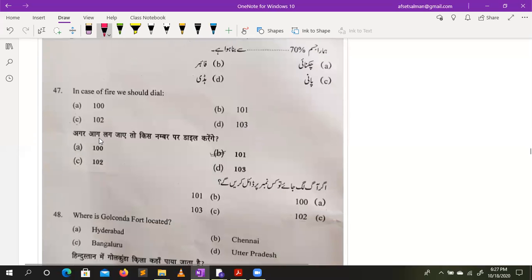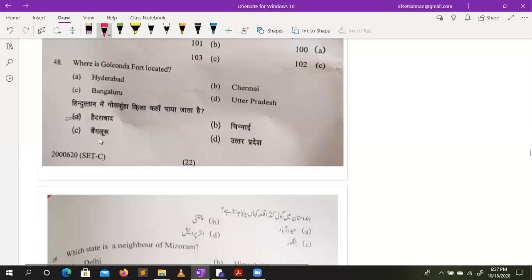In case of fire, we should dial the fire brigade number, that is 101. 100 is for police. Where is Golconda Fort located? It's Hyderabad.